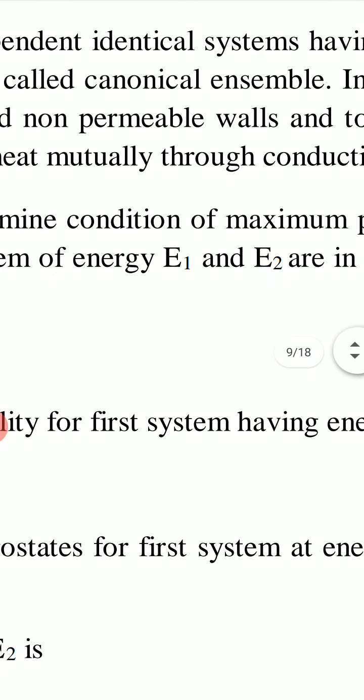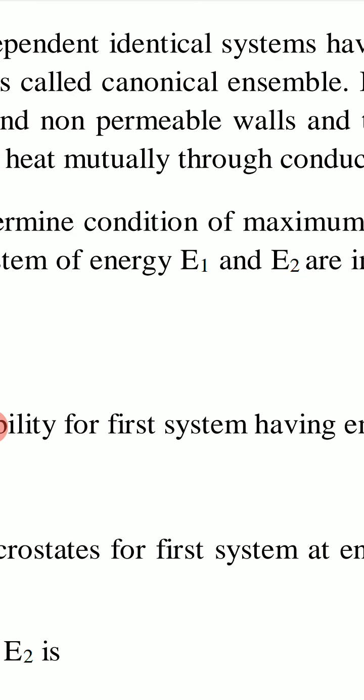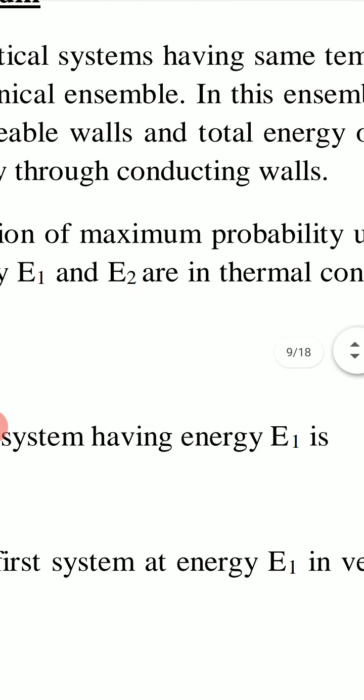So canonical ensemble is a group of identical systems having same values of temperature T, volume V and number of particles N.